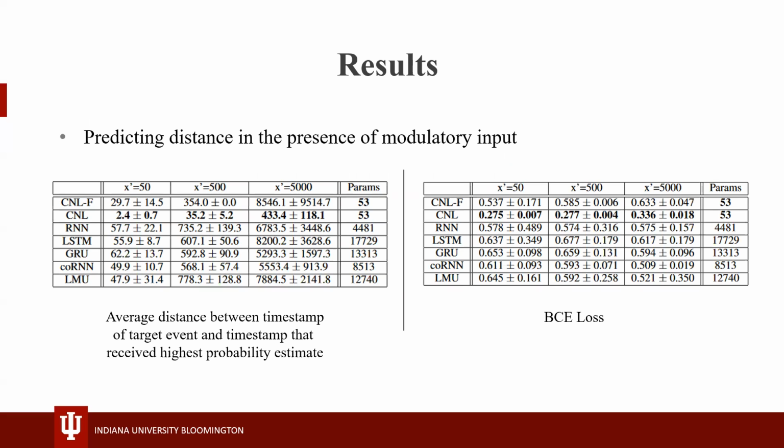We conduct the experiment at 3 different scales, with examples of sequence length 200, 2000, and 20,000, where the number of steps between A and B in the absence of modulatory inputs were 50, 500, and 5,000 respectively. Here we can see that the errors increase proportionally to the scale.